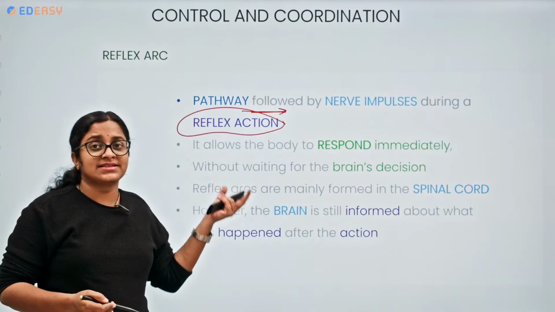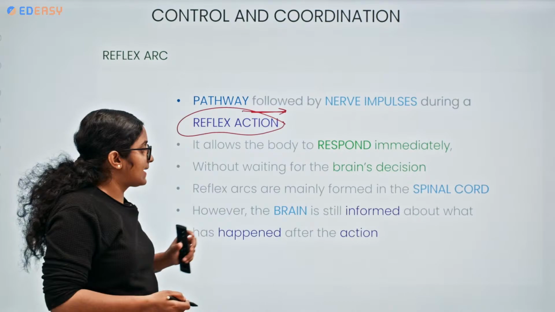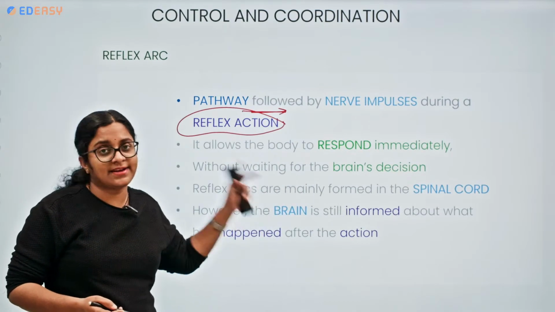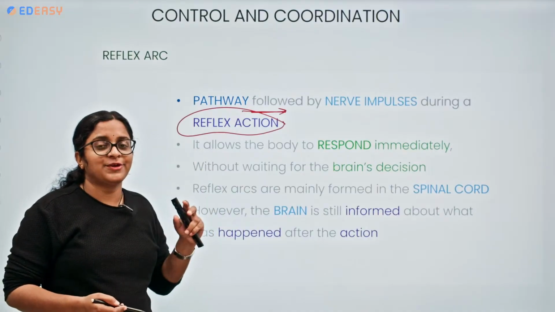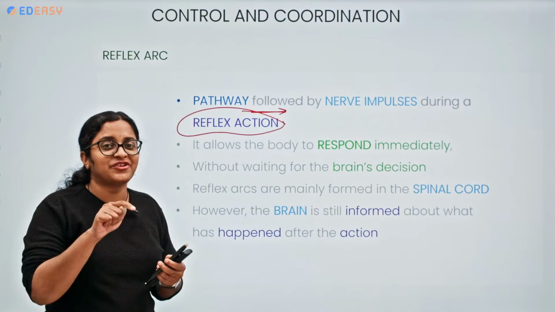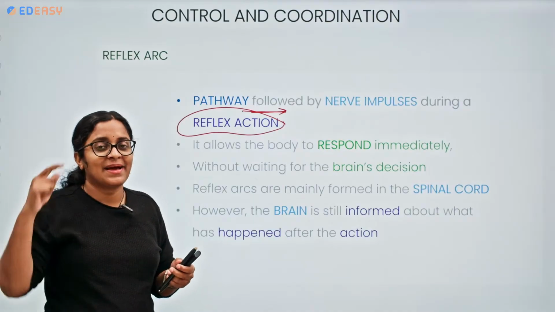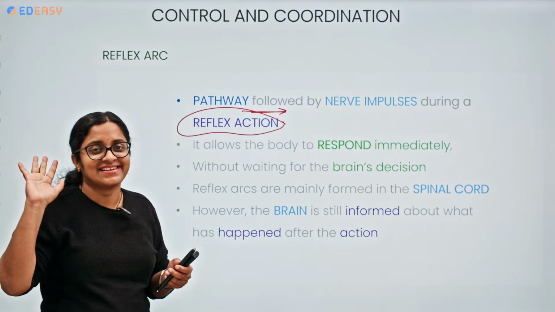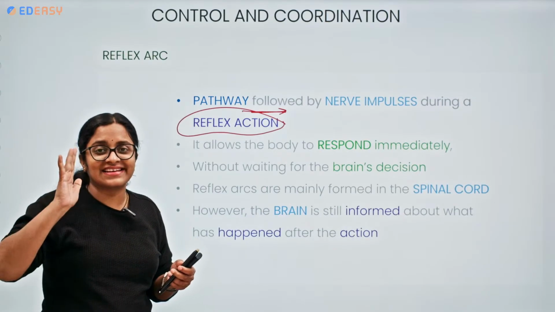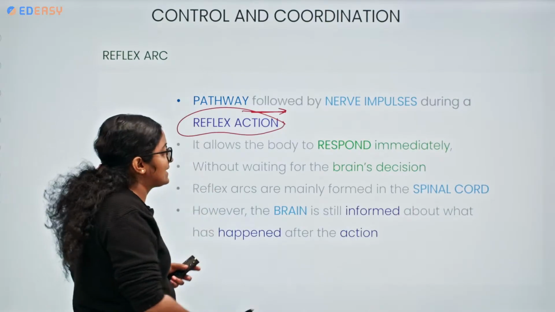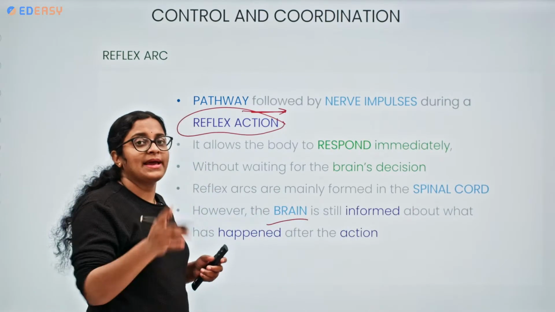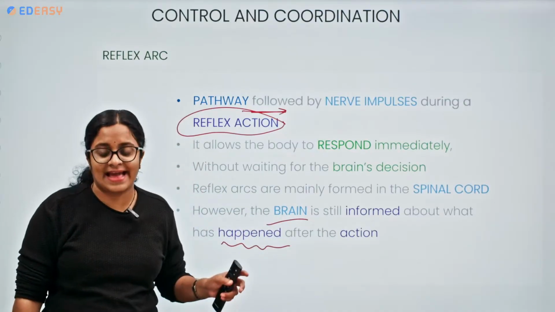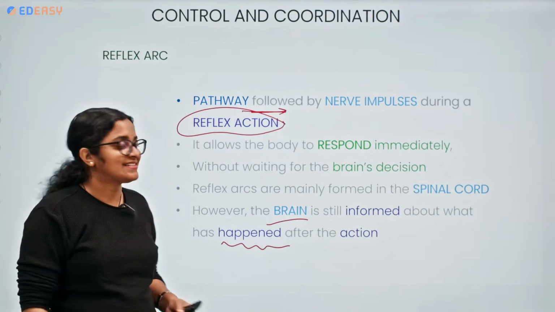Since the reflex arc is formed mainly in the spinal cord, it gives a quick decision without any conscious control. However, after you touch the hot object and withdraw your hand, later you will understand what happened in that quick flash. Now your brain is getting the information of what happened. So the brain is still informed about the scenario you are facing, after the completion of the action. Okay, got it?